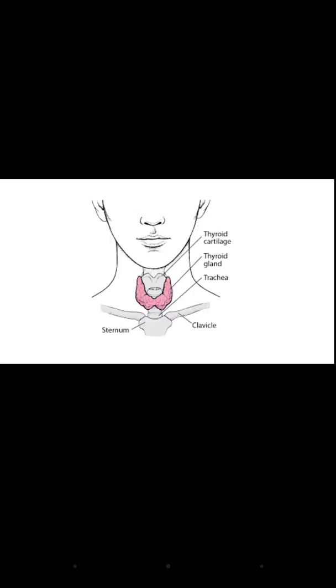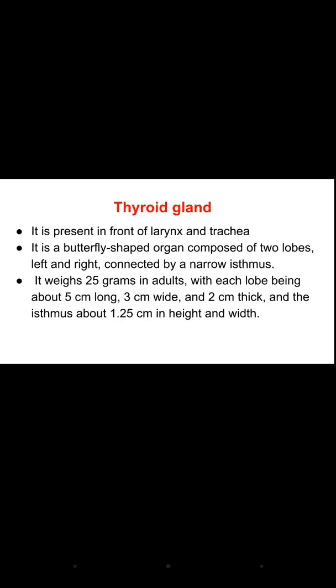This is the image showing the thyroid gland. It is present in front of the larynx and the trachea. It is a butterfly shaped organ. It has two lobes, right and left, both connected by the isthmus. In adults, it is approximately 25 gram, and each lobe is 5 cm long, 3 cm wide and 2 cm thick. The isthmus is 1.25 cm in height and width.